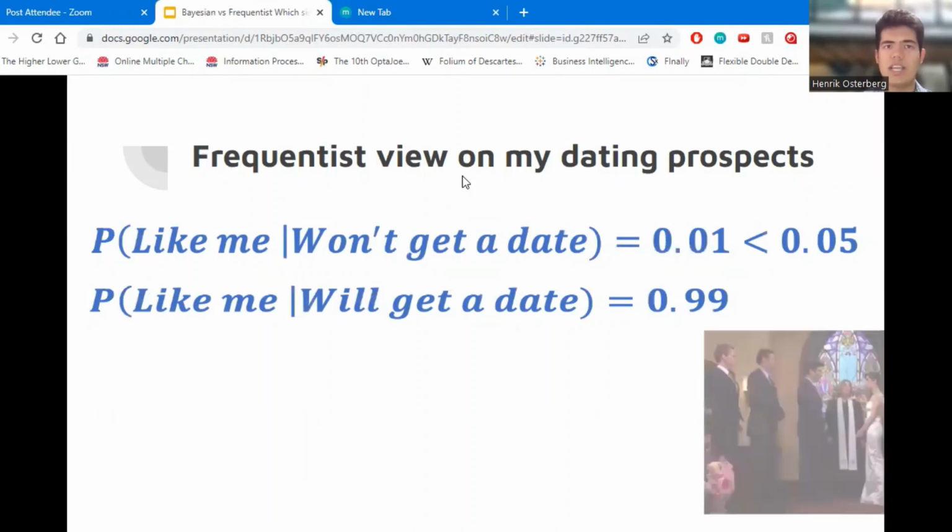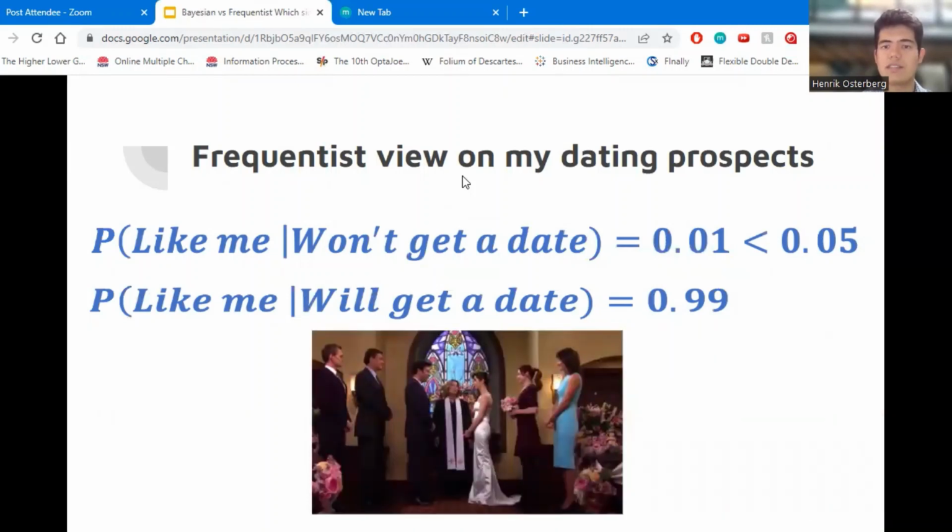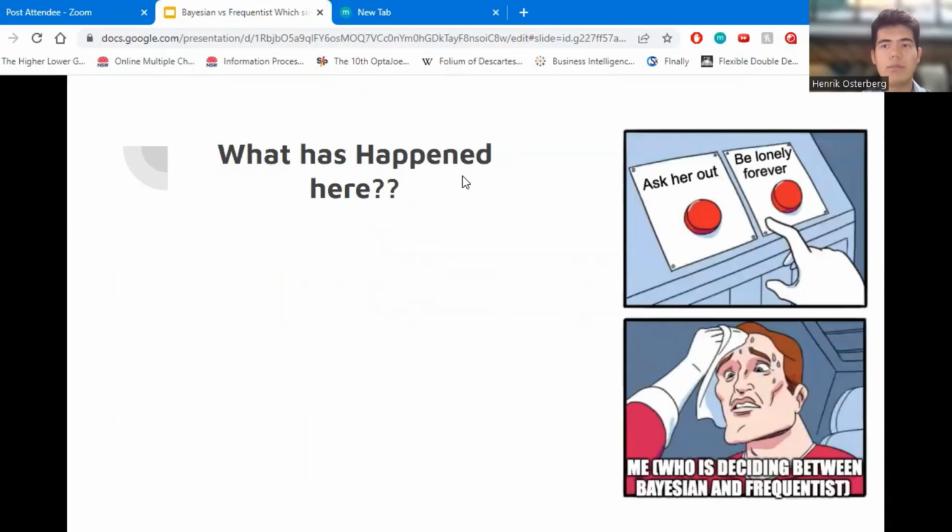Hold on, what's happened here? We have two different answers. Should I ask them out on a date? The Bayesian says no, but the frequentist says yes. Well, actually, what has happened here is that the Bayesian and the frequentist are trying to answer two different questions.